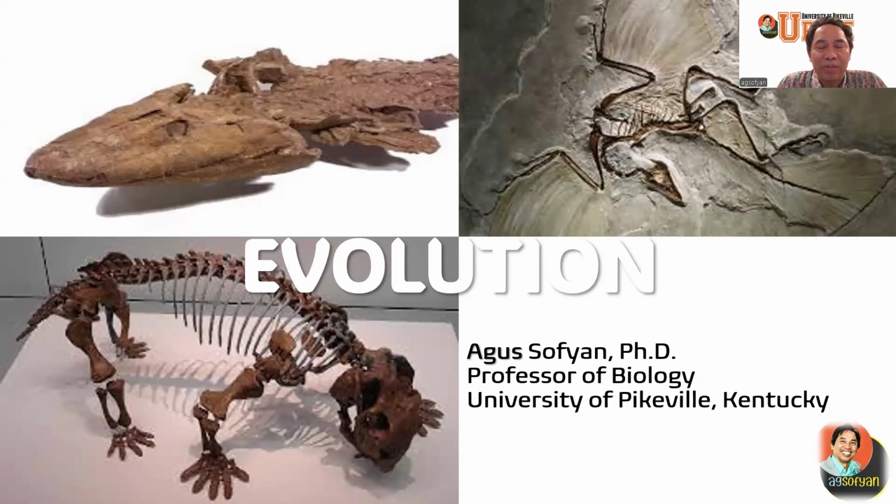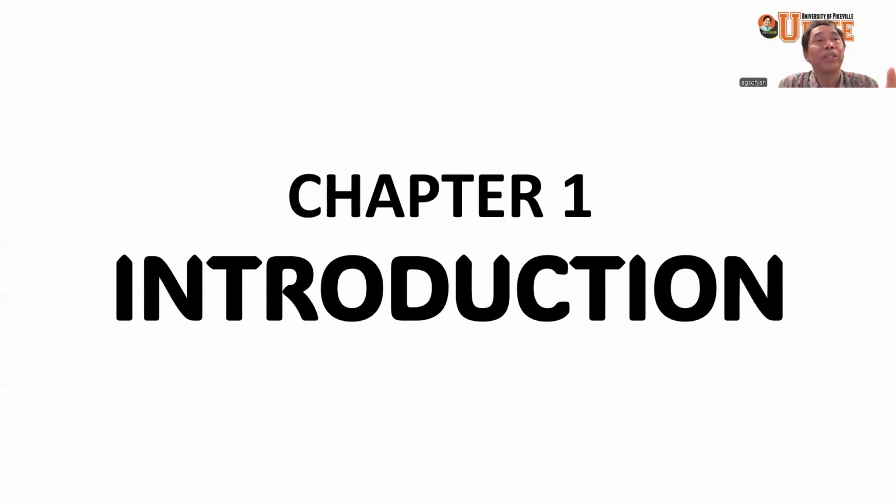So this class is evolution class. In this class, we will talk about what evolution is and what processes happen in evolution. So for this chapter, we will talk about evolution itself, the introduction to evolution. Okay, so this is chapter 1, which is the introduction.